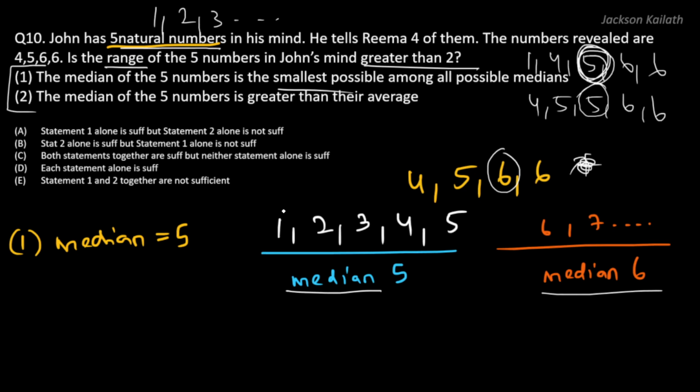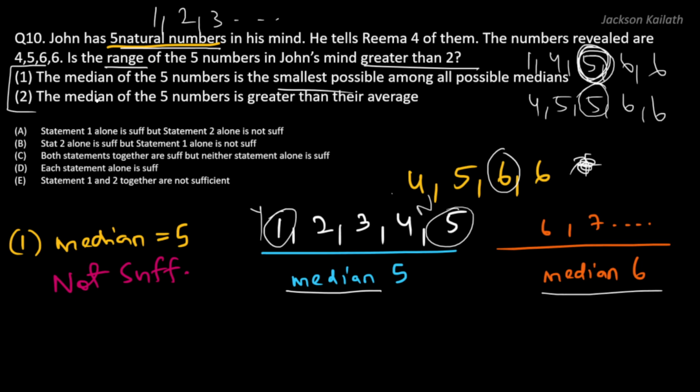Let's say the 5th number is 1. In that case, the range would be 6 minus 1, which is 5. So we have a yes in one case. And let's say the 5th number is 5. In this case, the smallest is 4, right? And the range would be 6 minus 4, which is equal to 2, which is not greater than 2, right? So sometimes we have yes and sometimes we have no. So the information given in statement 1 alone is not sufficient.